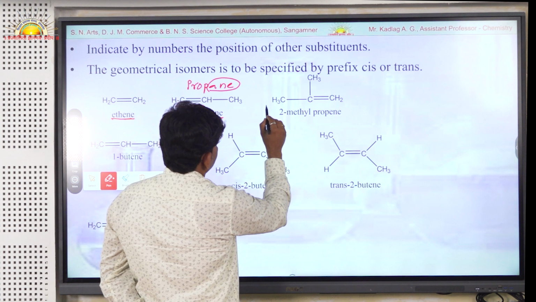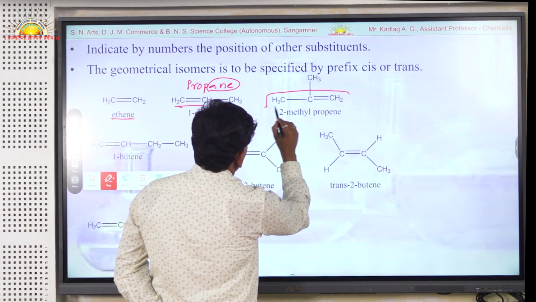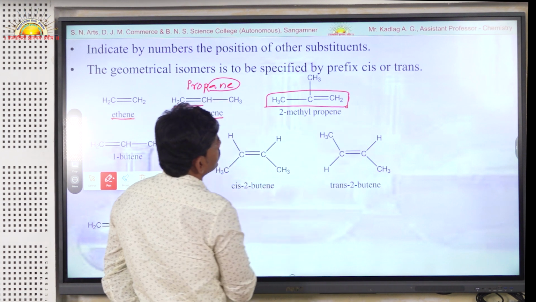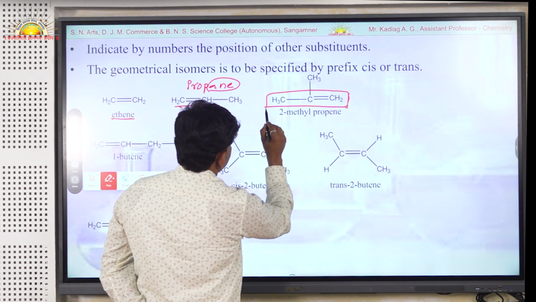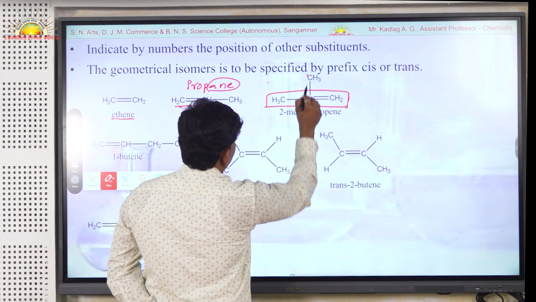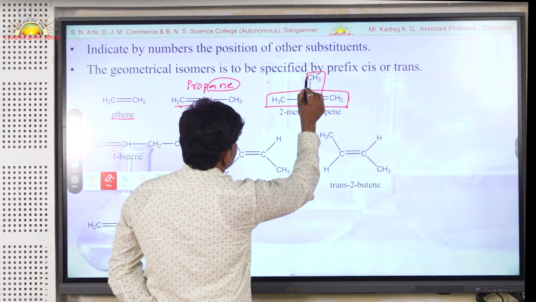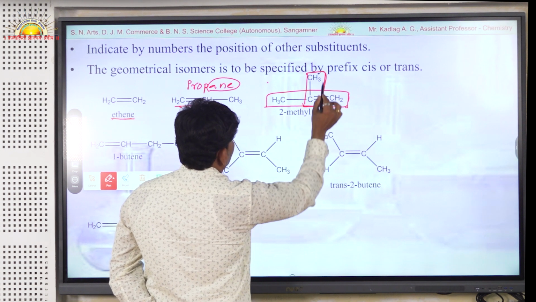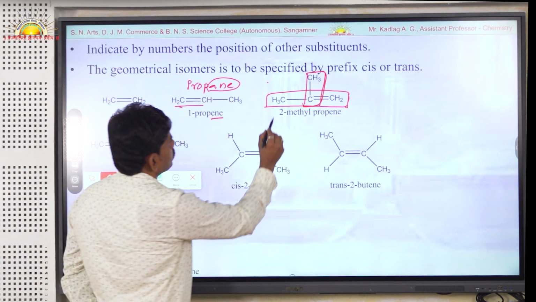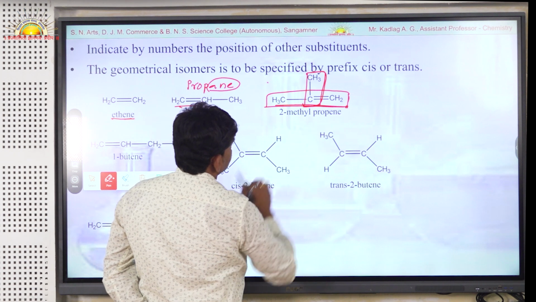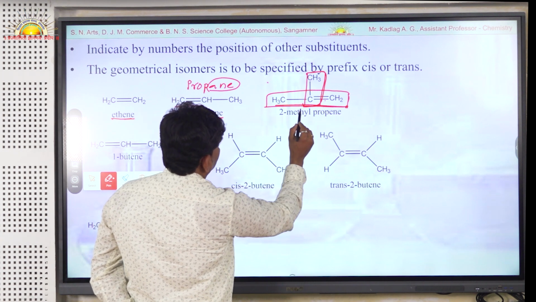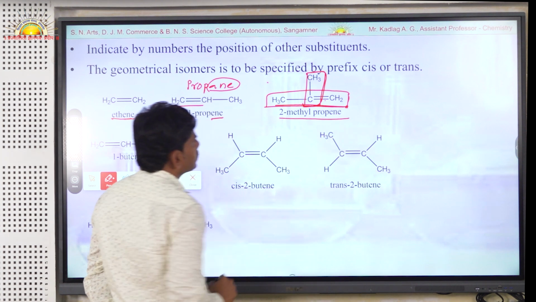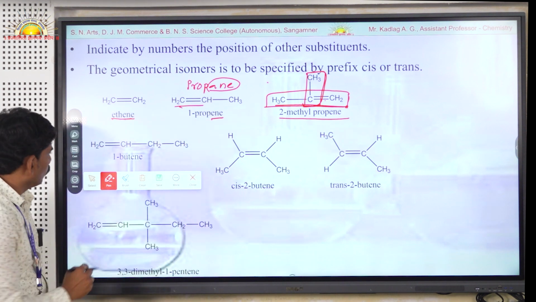Now for this compound we have to select the longest continuous chain. There are possibilities of 2 longest chains. The first one is a straight chain, and the second is another type of chain, but in such a chain no carbon-carbon double bond is included, and hence we have to select the straight continuous chain which contains the carbon-carbon double bond. The second carbon has a methyl substituent, and hence this compound is known as a 2-methylpropene molecule.